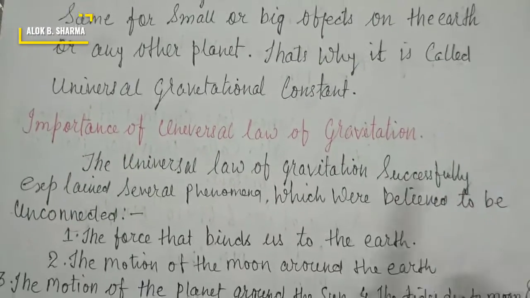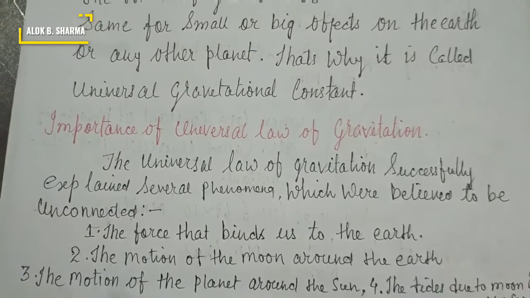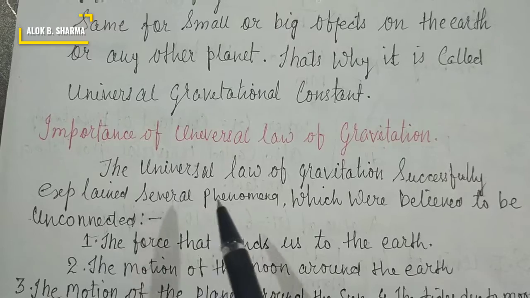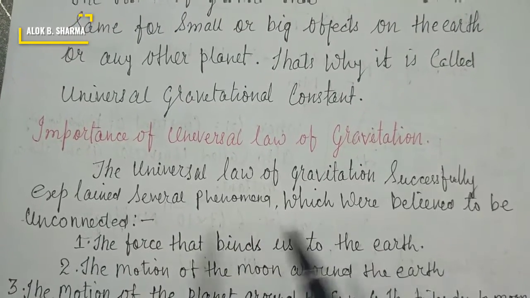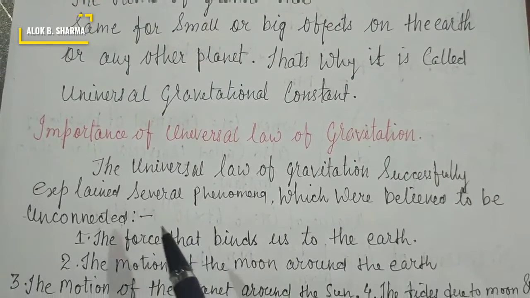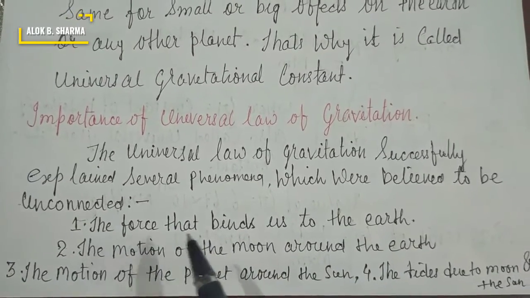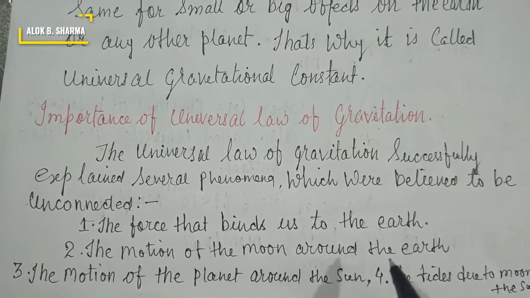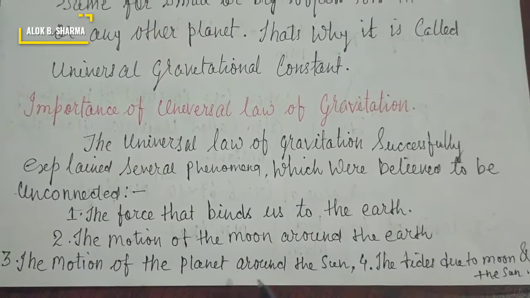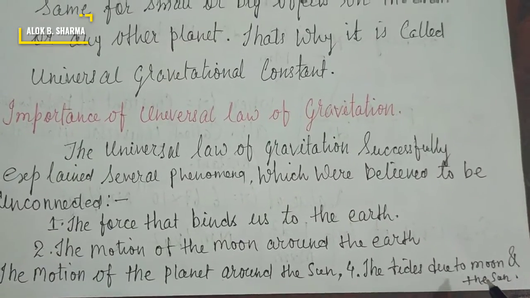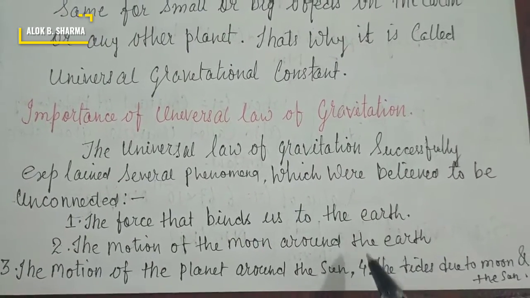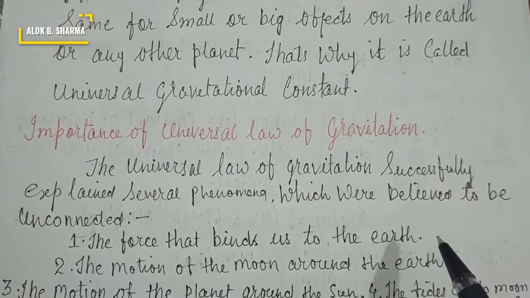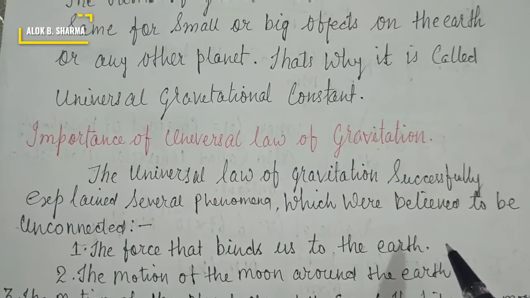Next is the importance of the universal law of gravitation. The universal law of gravitation successfully explained several phenomena which were believed to be unconnected. The phenomena are the force that binds us to the earth, the motion of the moon around the earth, the motion of the planets around the sun, and the tides due to the moon and the sun. These were phenomena which were unexplained before the discovery of Newton's law of gravitation.